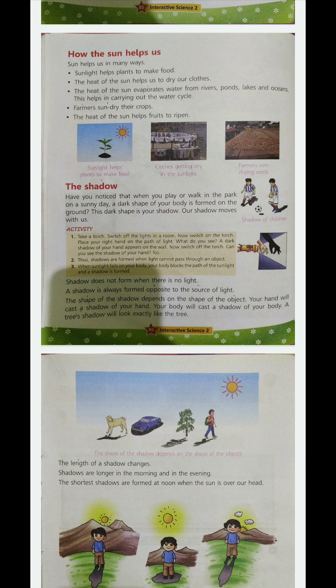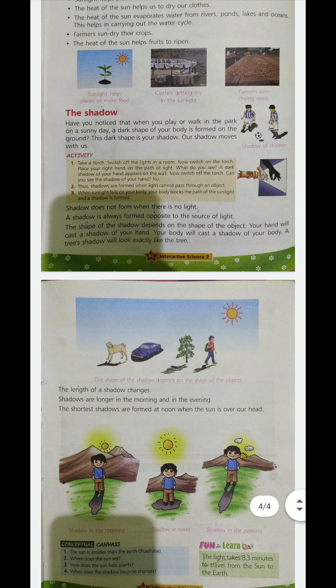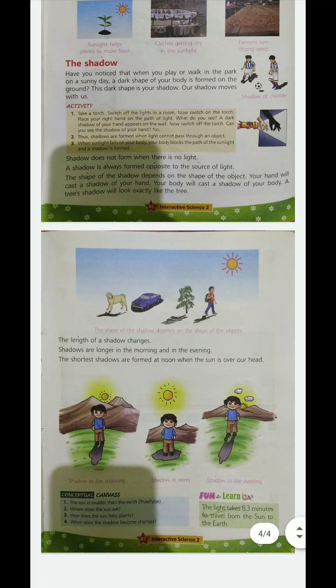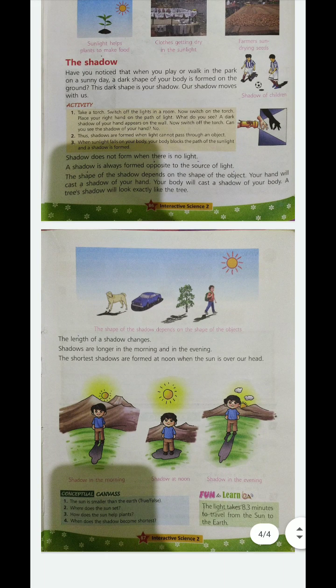Now the length of the shadow keeps on changing. How does it keep on changing? Shadows are longer in the morning. In the morning it is longer and in the evening it is also long. During the daytime when the sun is over our head, the shadow is the smallest. It is a small round shadow formed near us. When the sun is over our head, the shadow is shortest.